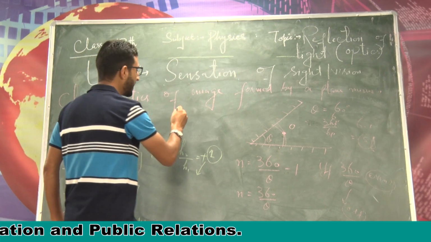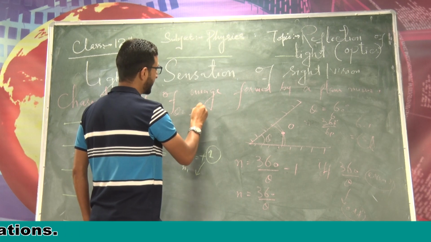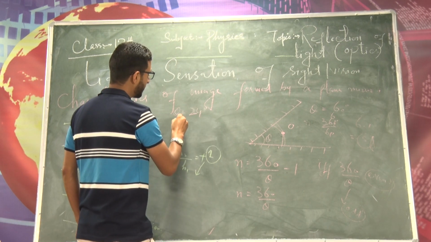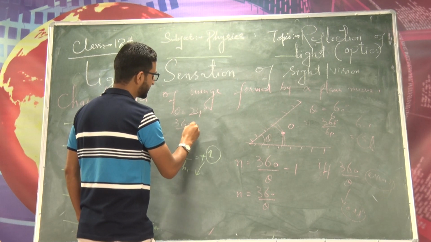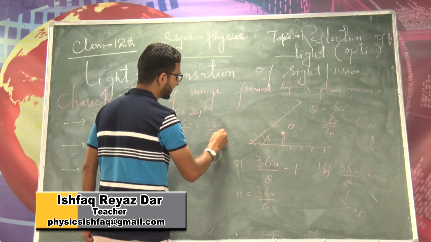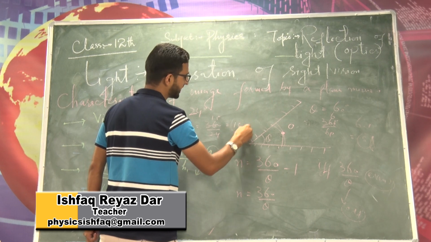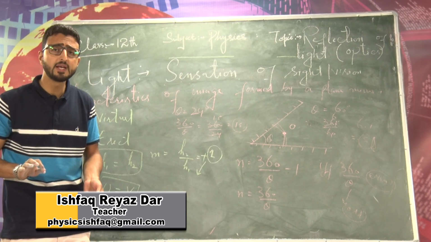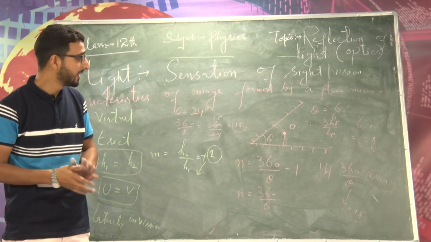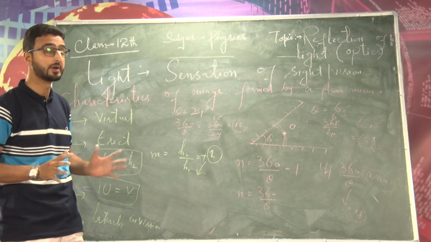Now what will happen if the two plane mirrors are inclined, for example, at an angle of 24 degree? First of all, we will calculate 360 by theta. That is 360 divided by 24. So this is 15. 15 is odd, so it will remain as it is. So 15 images will be formed in case the two plane mirrors are inclined at an angle of 24 degree.